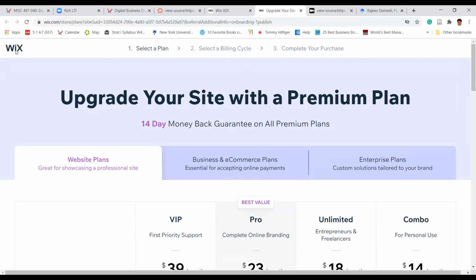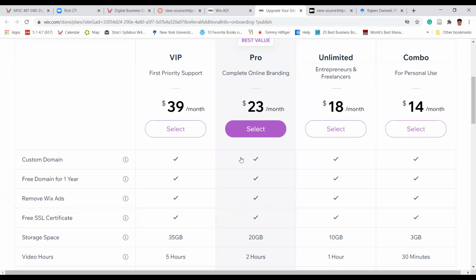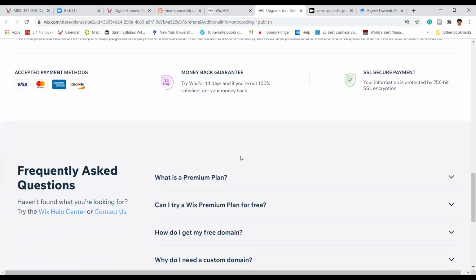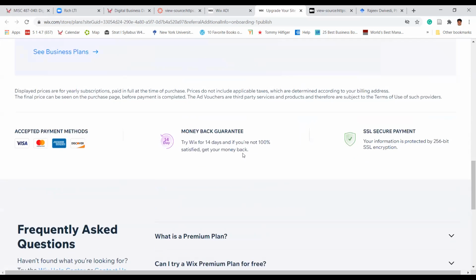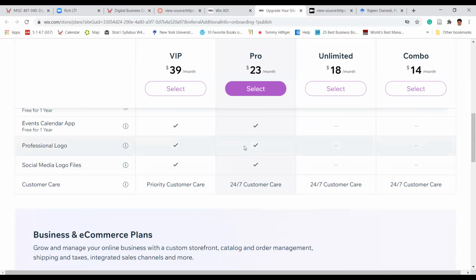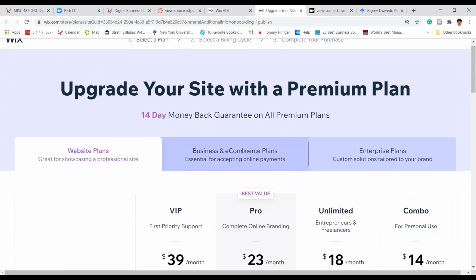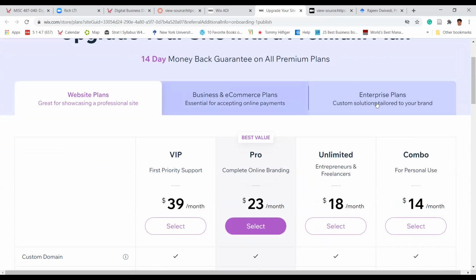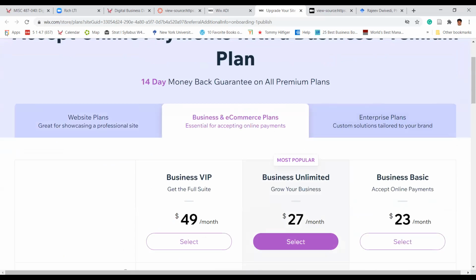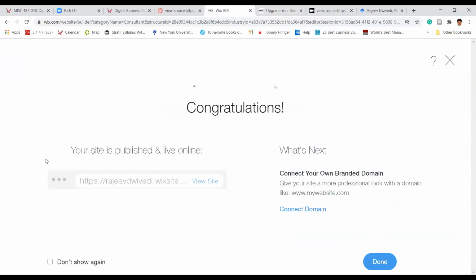Do we have this option right here? Select a plan. I'm not using my own domain name like rajivdwivedi.com. So these are the different business enterprise plans. I'm just going to see how I can go back.